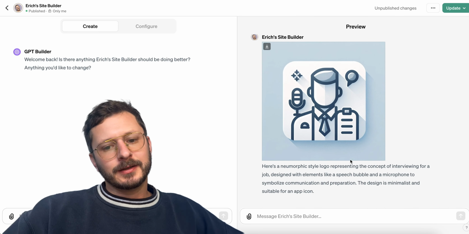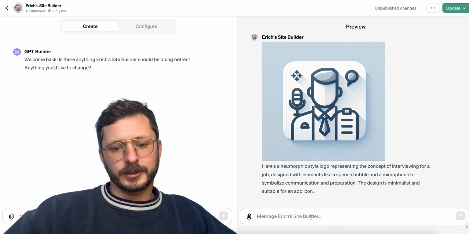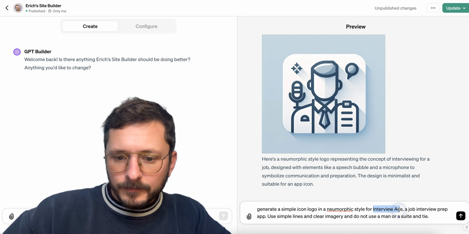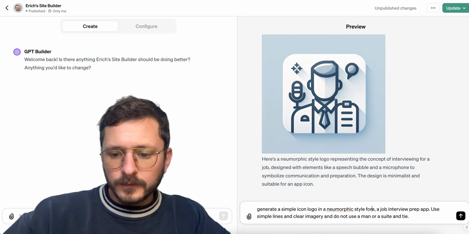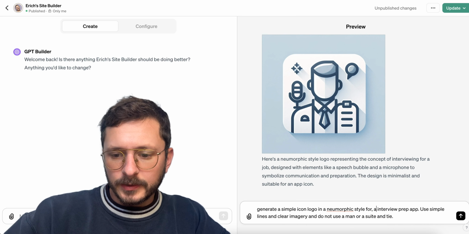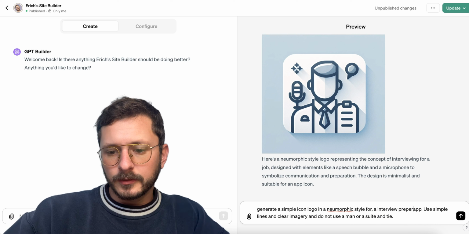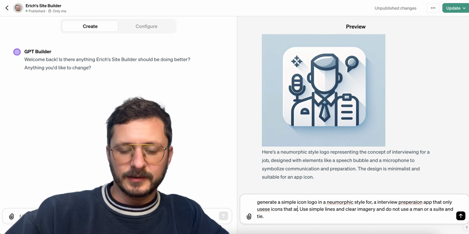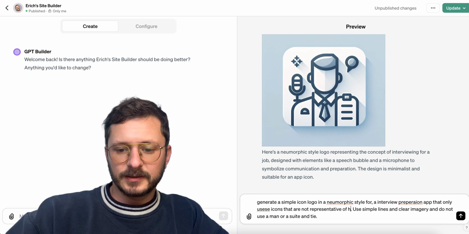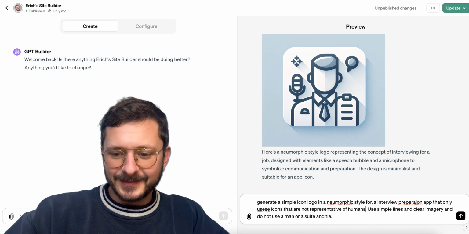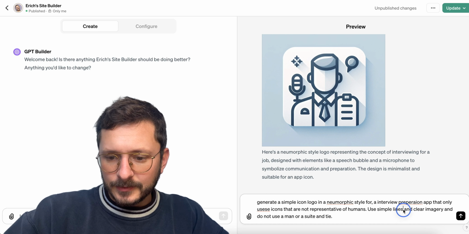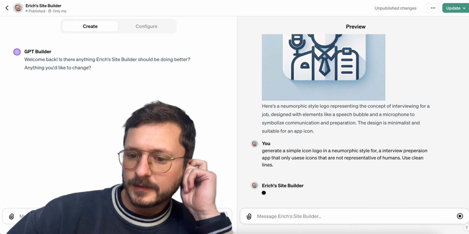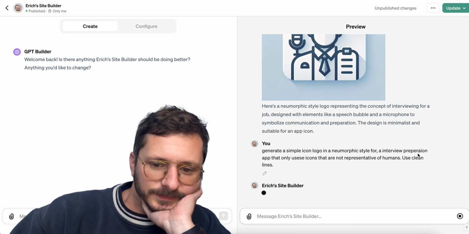Hydration break. Here we go. For the interview preparation app that only uses icons that are not representative of humans. Use simple lines. Let's say clean lines. Also, I misspelled preparation there. Classic.